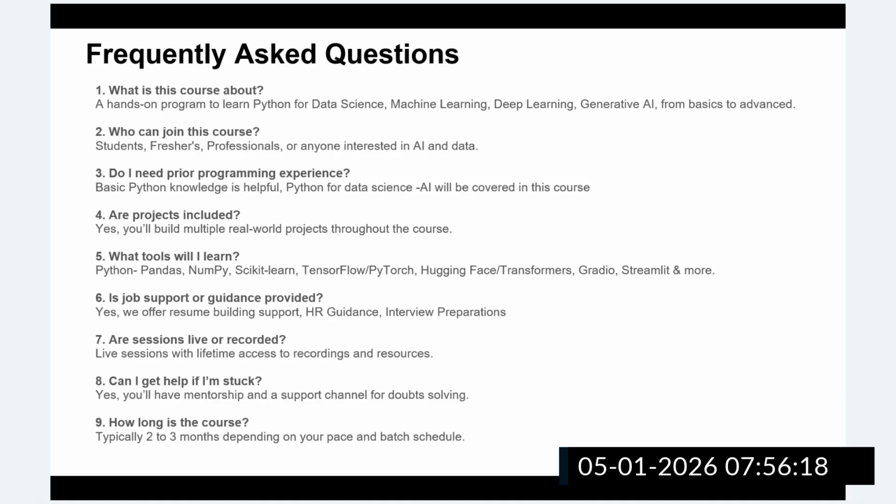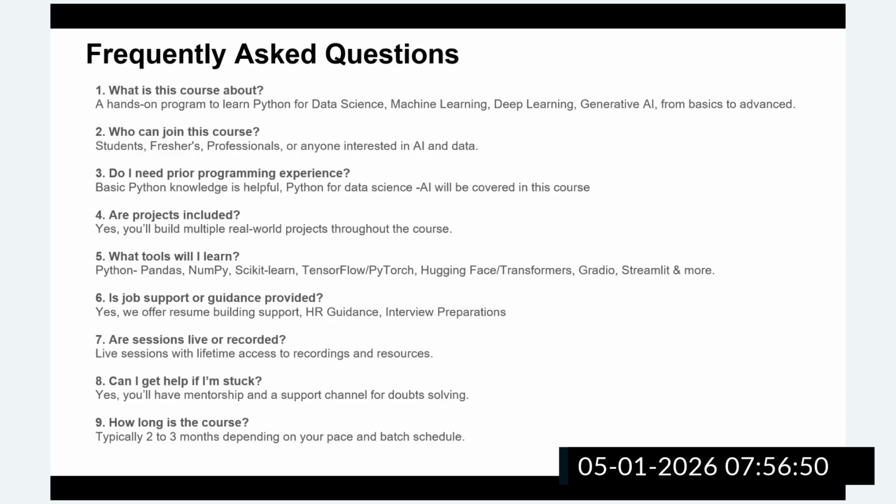Who can join this course? Students, freshers, professionals, anyone interested in learning AI and upgrading their skills into data science and the AI industry, and those willing to make a transition. Professionals working on different tools and technologies are willing to make a transition into data science, because as of now every industry is asking for generative AI skills.